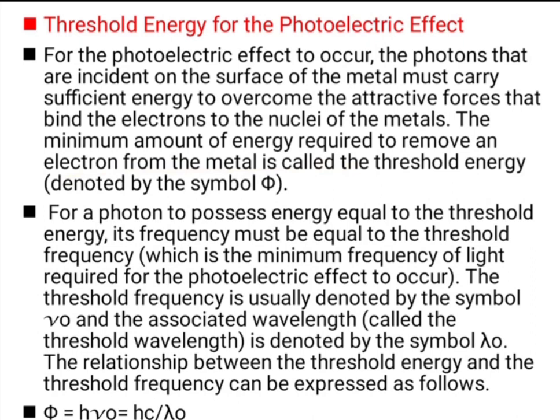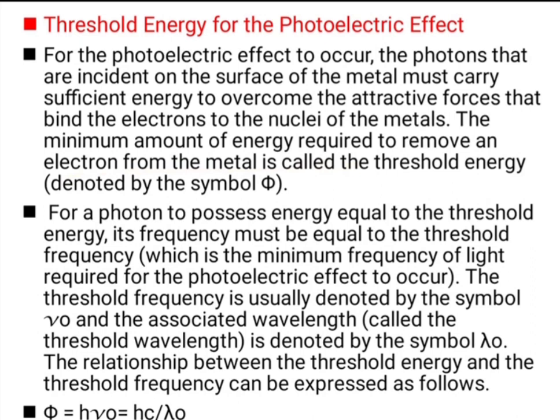So, we can also say that this threshold energy is the work function, or the actual energy which is required for the ejection of one electron. And for a photon to possess energy equal to the threshold energy, its frequency must be equal to the threshold frequency. When we use a photon, its energy should be the threshold energy and its frequency must be equal to the threshold frequency, that is the minimum frequency of light which is required for a photoelectric effect to occur.